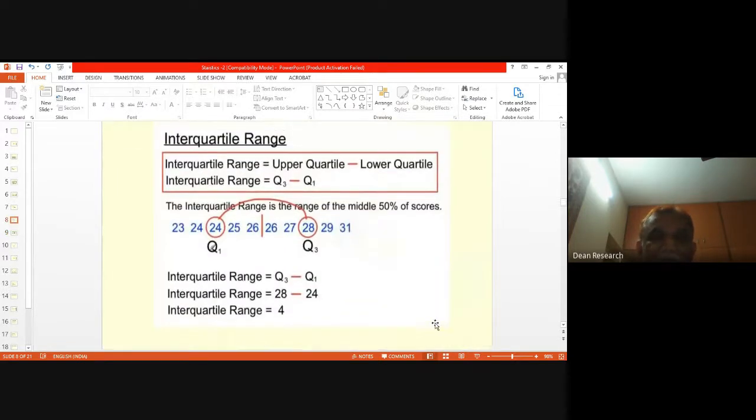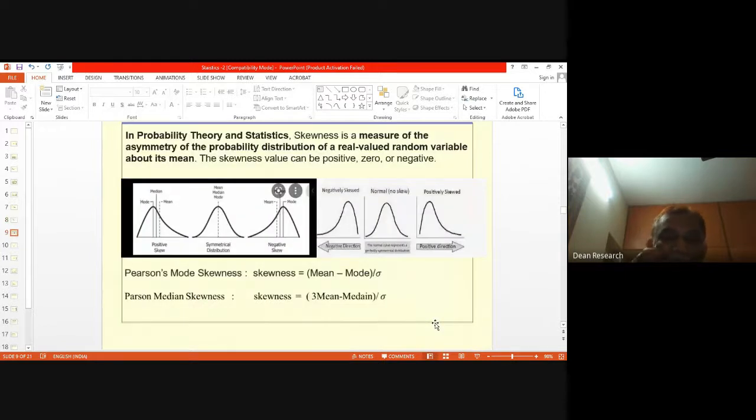Now there are two measures of skewness. One uses mode, the other uses median. In the case of mode skewness, we use the mean as the reference. We consider the difference between mean and mode, and normalize it by dividing the difference by sigma.